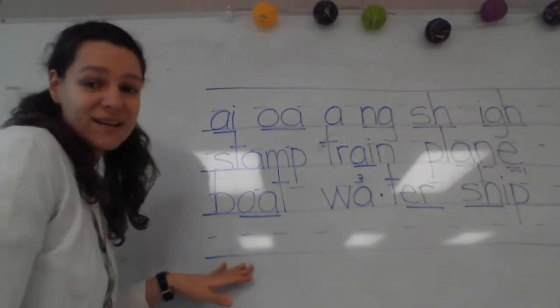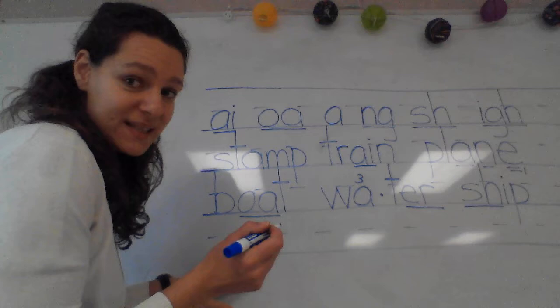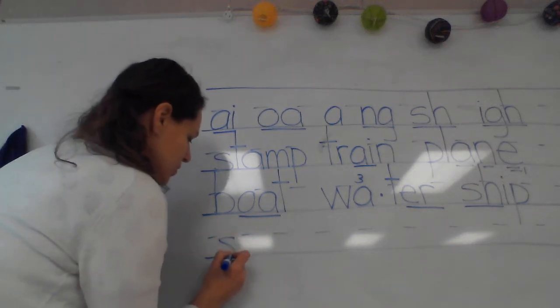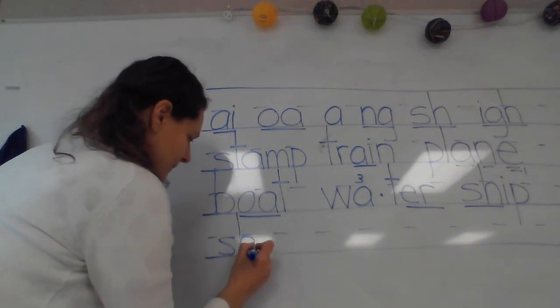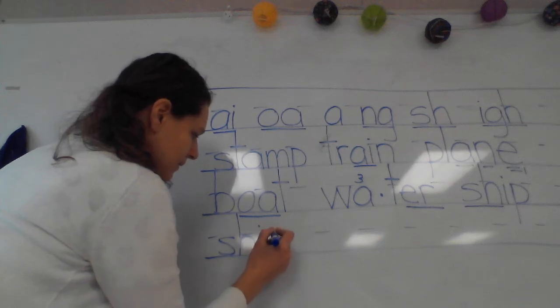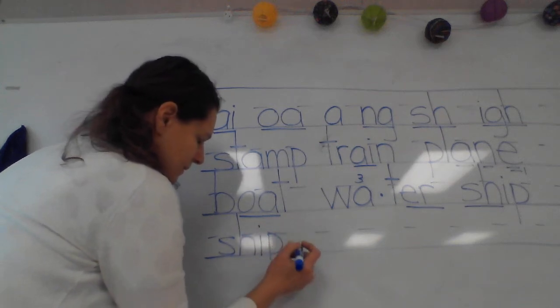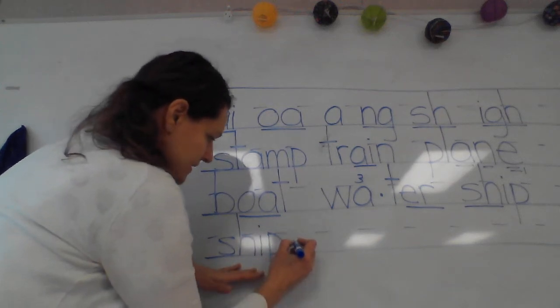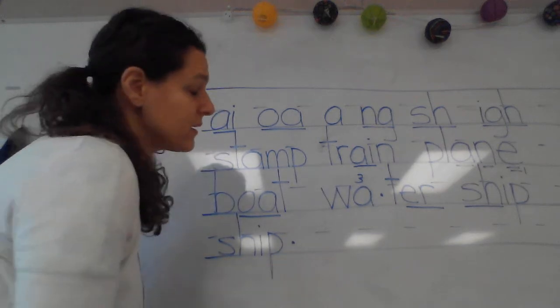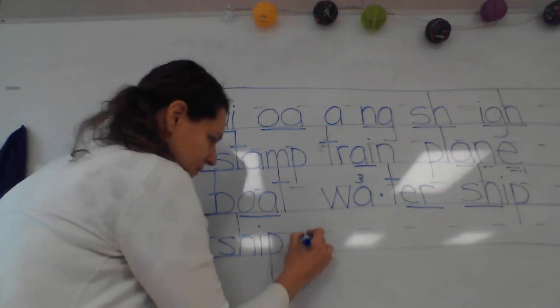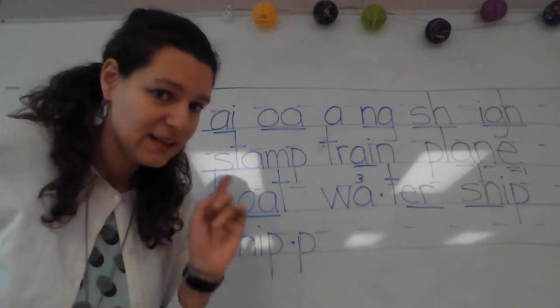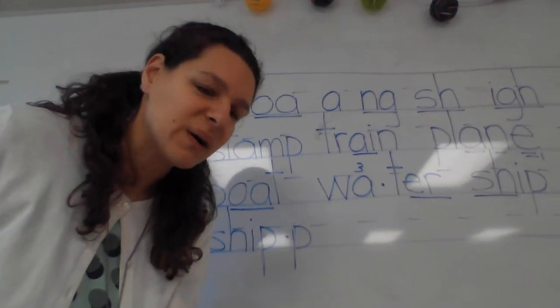All right, put your finger under the first phonogram in that word, class. What is it? Good. Sh. Good. I. Good. Just our base word. Then we have a syllable break. What's next? Good. So we've got to double this last consonant if we're adding a vowel suffix to a 1-1-1 word.